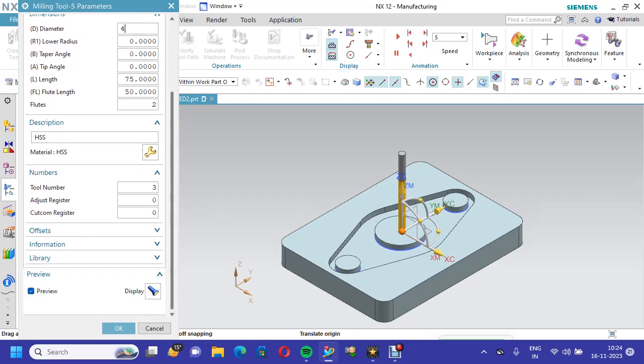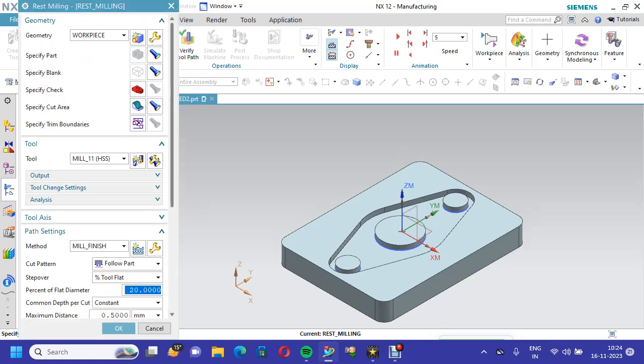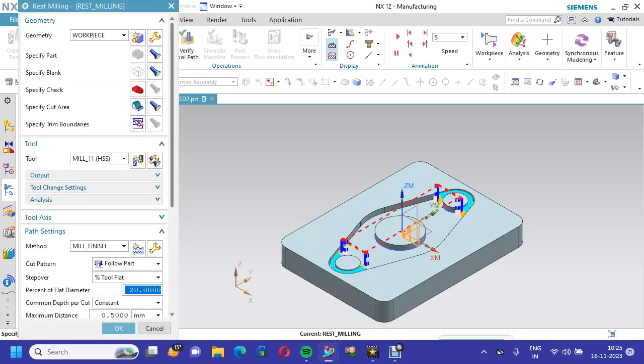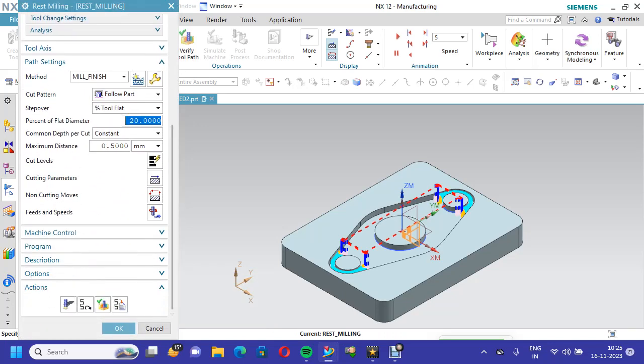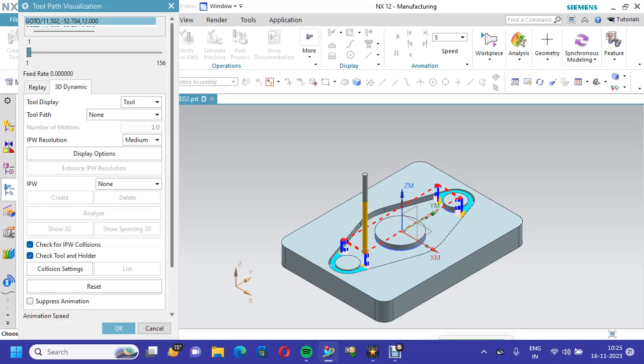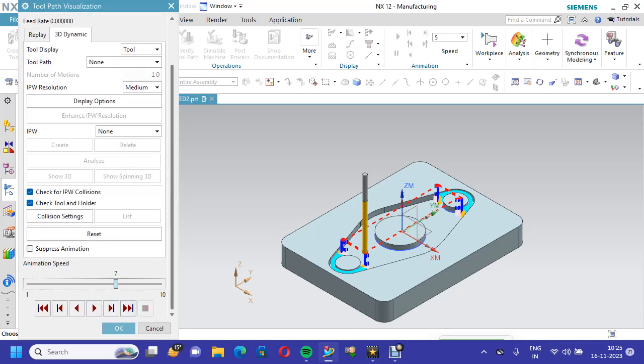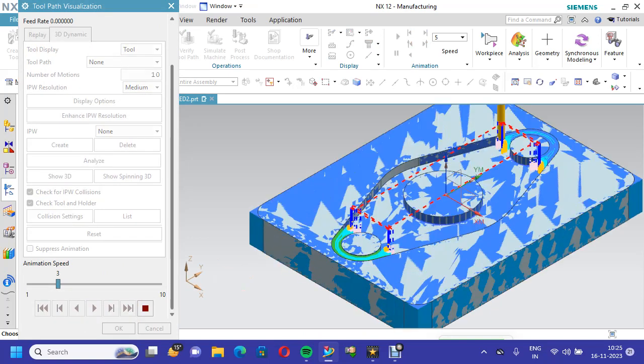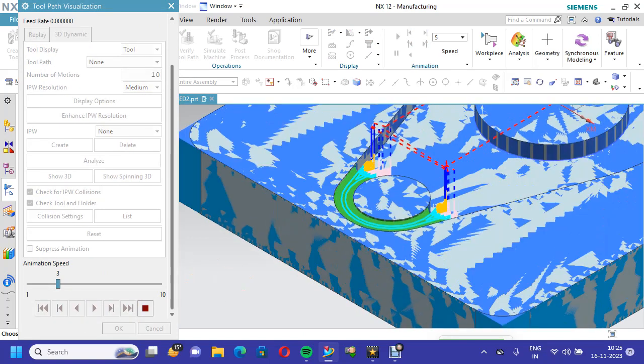We can check whether the 4 mm enters or not. Yes, now it has entered. Each and every time we have to see and reduce the cutter size. Now it is removed.